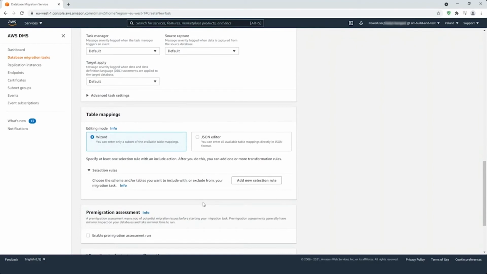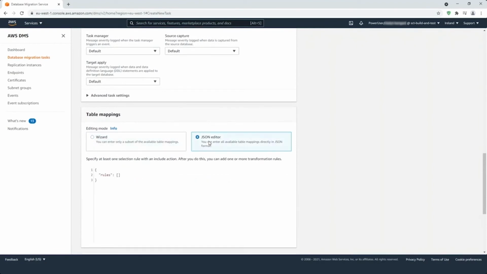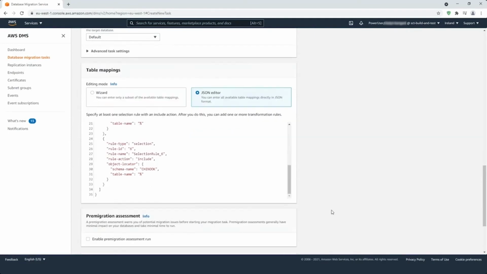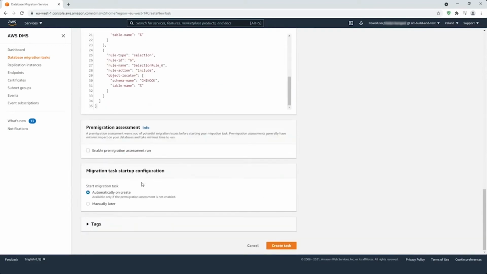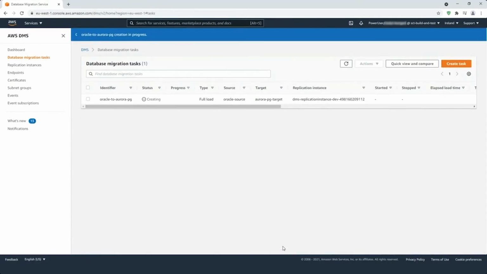The other thing is I can also create transformation rules here, but since I've already created them in SCT, I'm just copying. So you don't really have to use the wizard. You can also copy and paste the JSON code for your transformation rule, which I had saved. And at this point, I'll say create task and switch back to SCT.